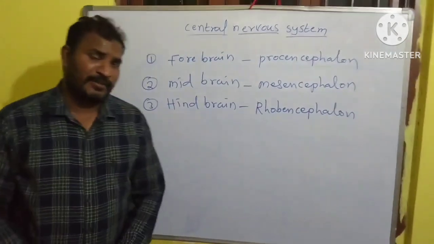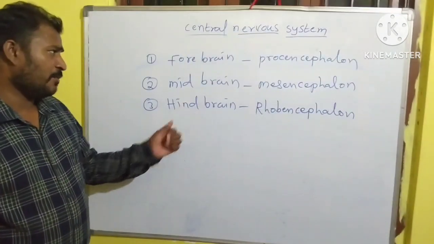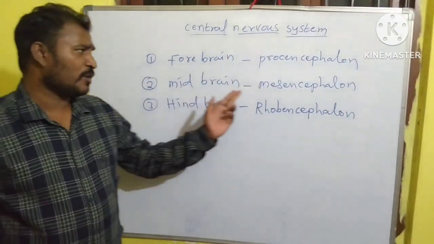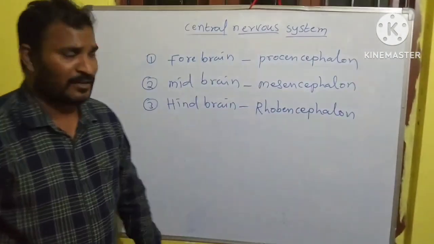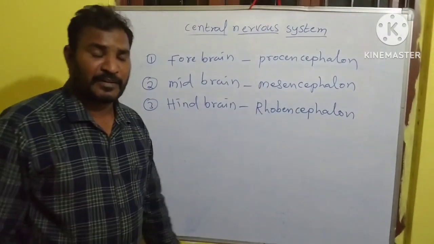The brain can be divided into 3 regions: forebrain, midbrain, and hindbrain. Each of these parts again consists of different kinds of parts.